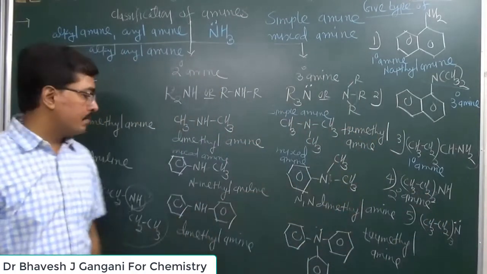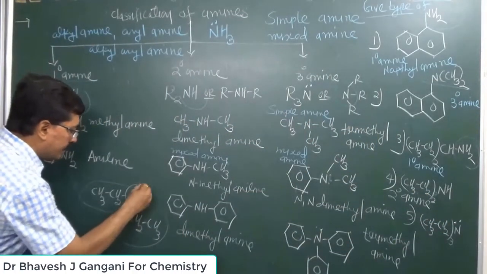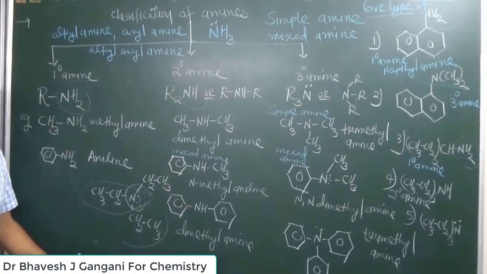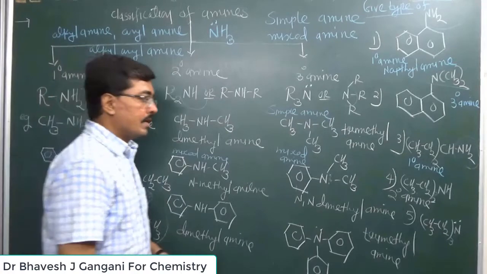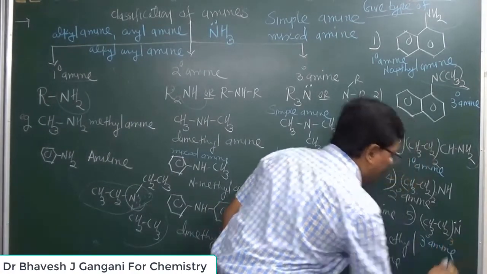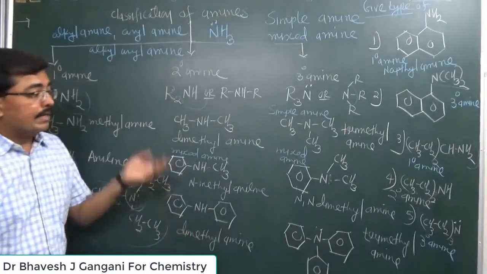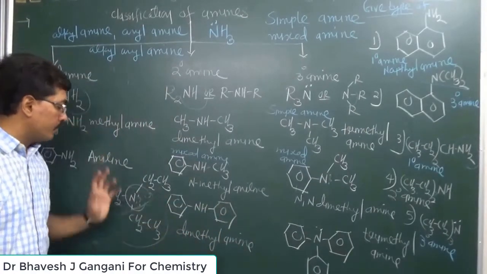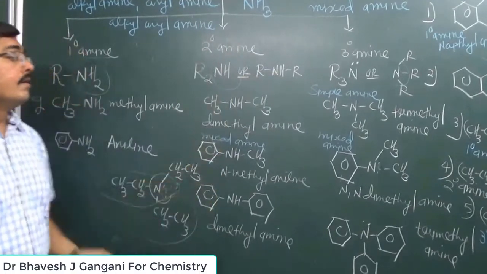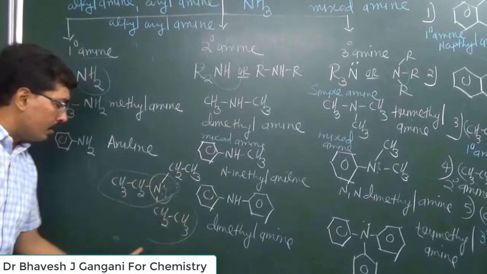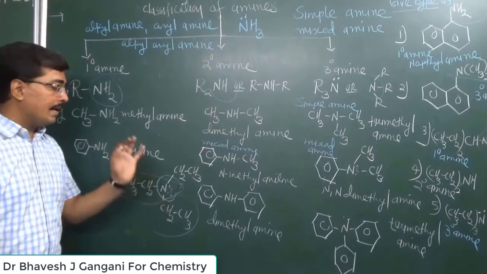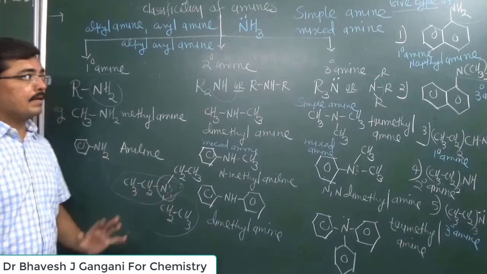And in structure number 5, all 3 hydrogen atoms are replaced by alkyl groups. It has no hydrogen atom. So which type of amine is it? Tertiary amine. Okay, further classification you can also give. It is a tertiary amine, and all 3 groups attached are the same, so it is a tertiary simple amine. Further classified, all these groups are alkyl groups, so it is a tertiary alkyl amine, which is a simple amine.